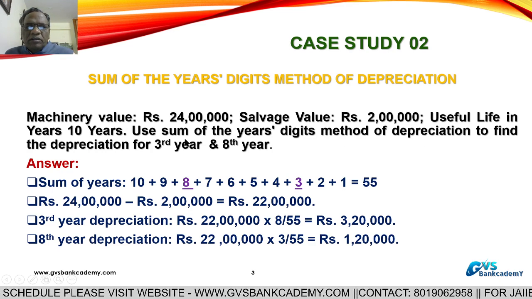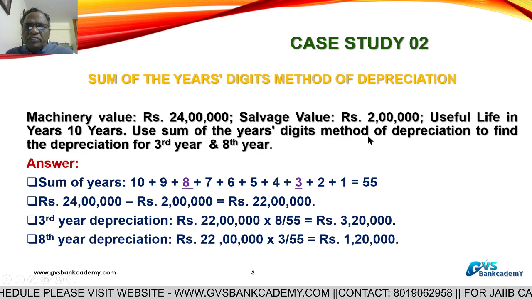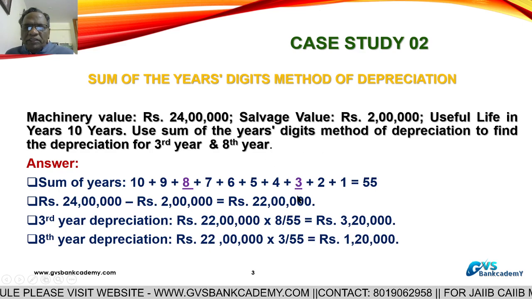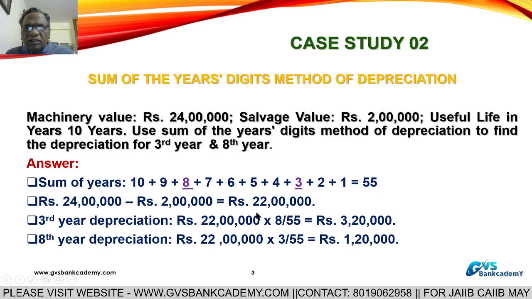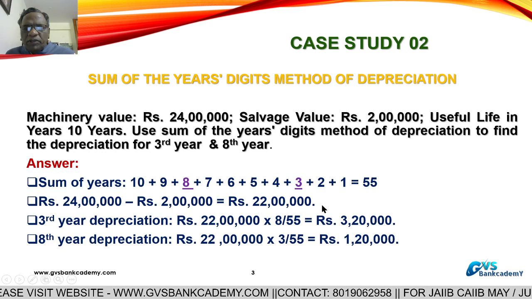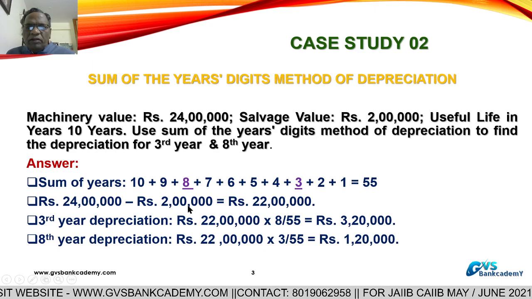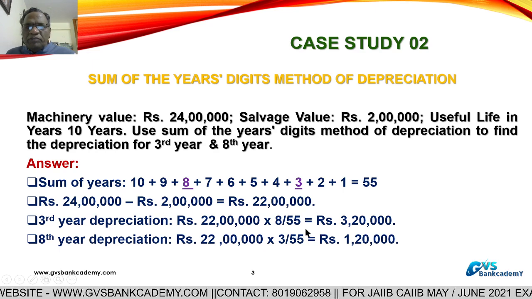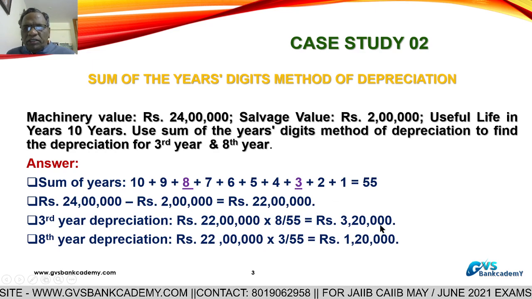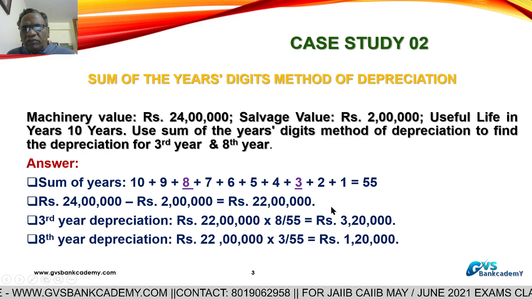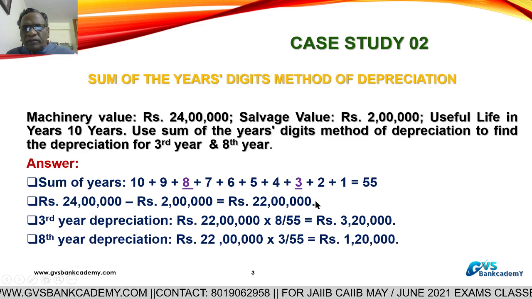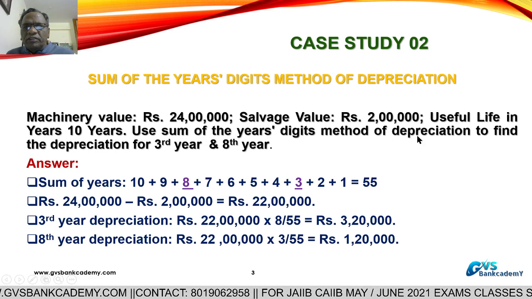Second point. Under the sum of years digit method, by the end of the 10th year, the value of the machine becomes 0, because the 22 lakhs is fully provided. So by the end of the 10th year, the 22 lakhs becomes 0. This is called the sum of years digit method.